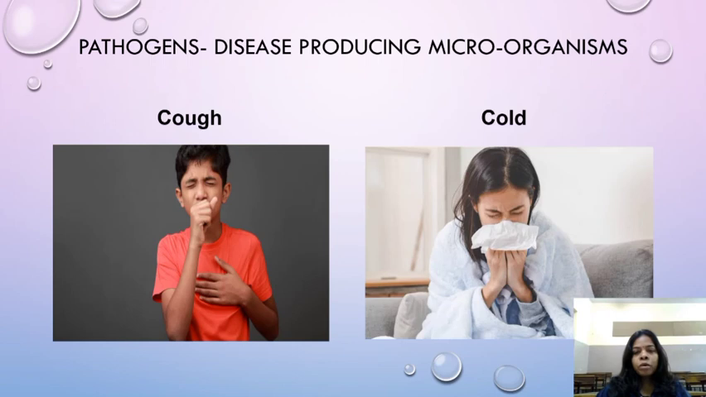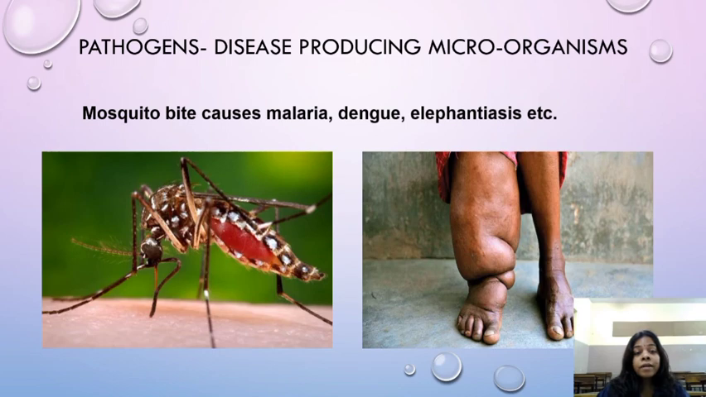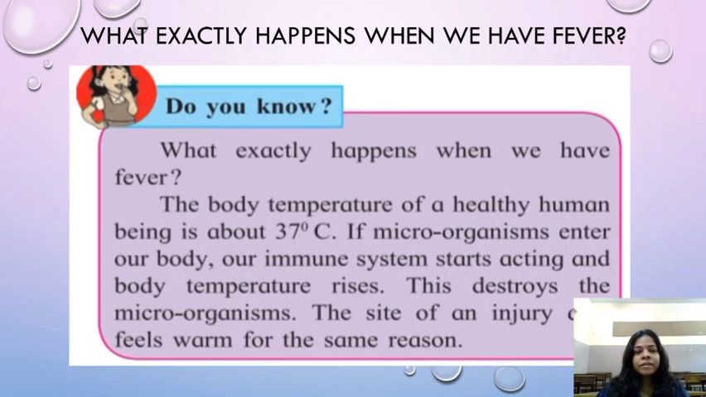Now, what else are harmful microorganisms doing to us? We get cough because of microorganisms. We even get cold because of viruses. When the mosquitoes are biting children, we get malaria, dengue, elephantiasis and many more diseases. This is elephantiasis, children. So we should be very careful. We should take care of ourselves.